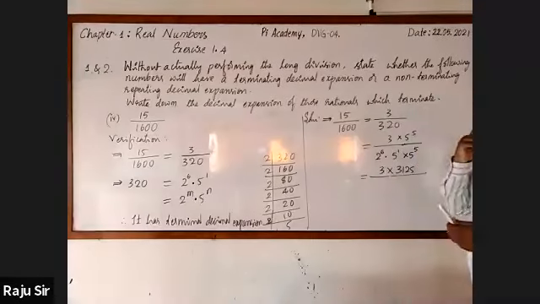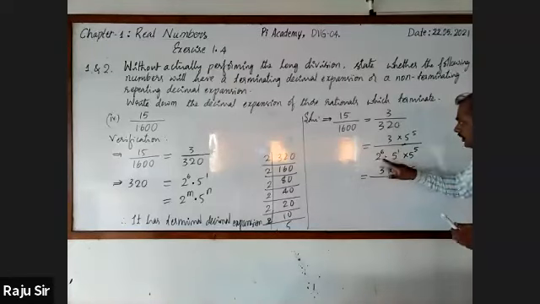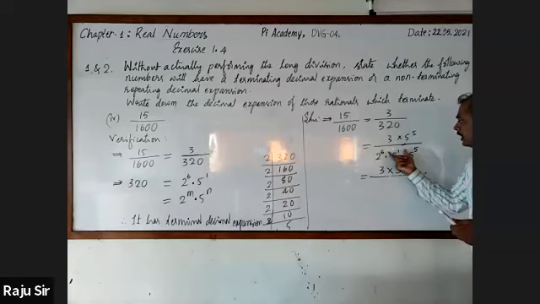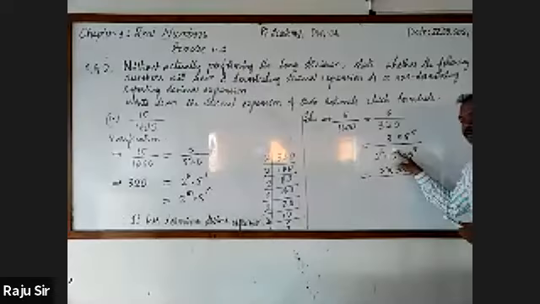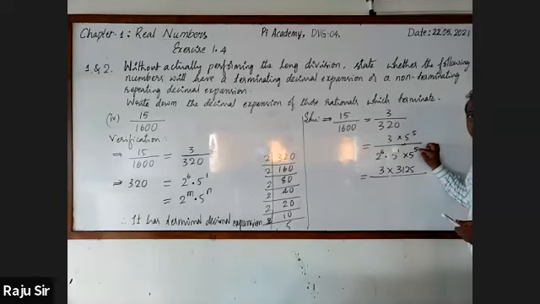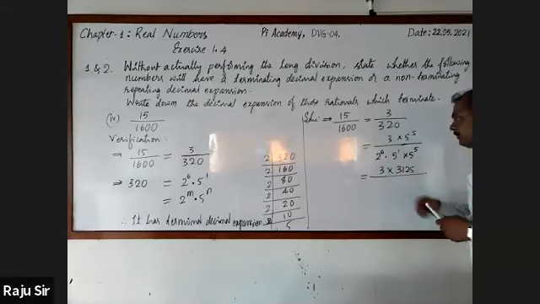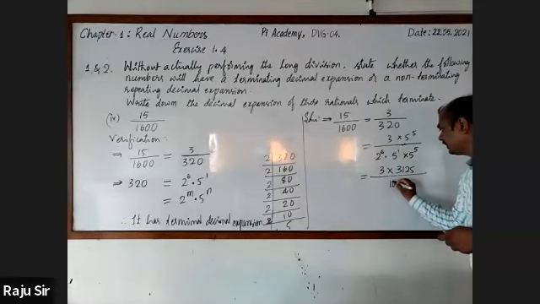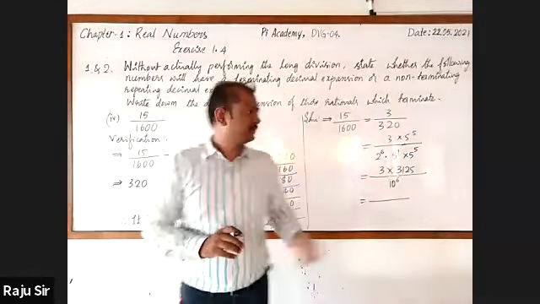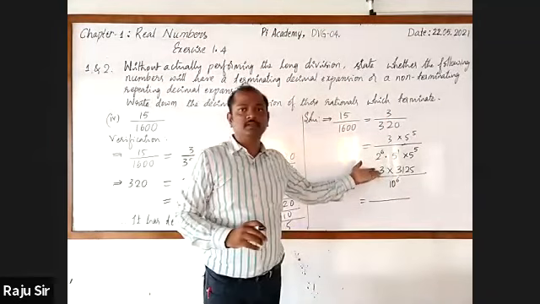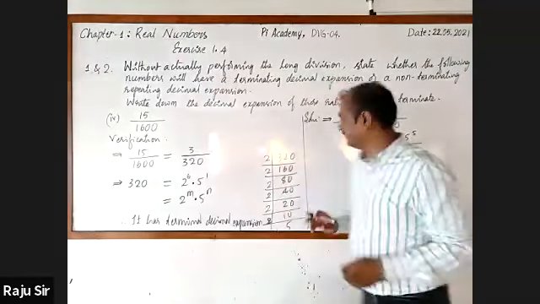I'll tell you. Observe. In the denominator, we have 2 raised to the power 6 and 5 raised to the power 1. Observe the powers, 6 and 1. To equalize these, here already 1 is there, still we need 5 more. Hence, we take 5 raised to the power 5. Next, the denominator can be written directly as 10 raised to the power 6. That is equal to 3 times 3125, which is 9375.